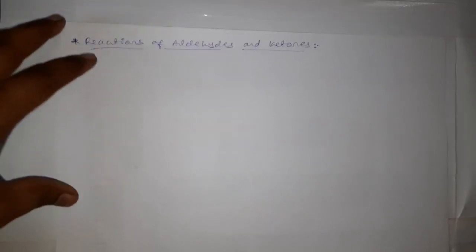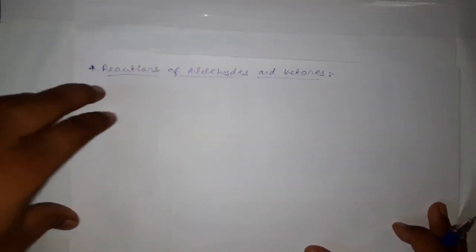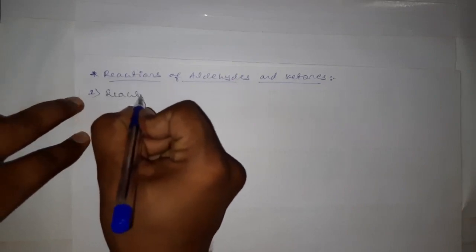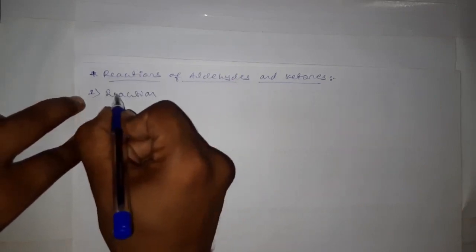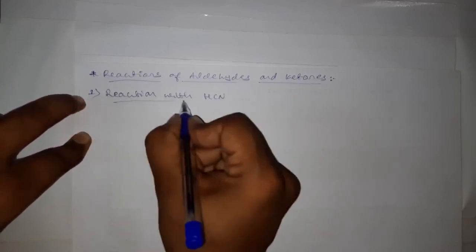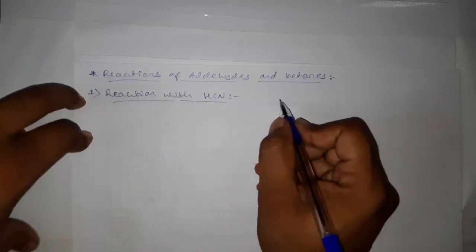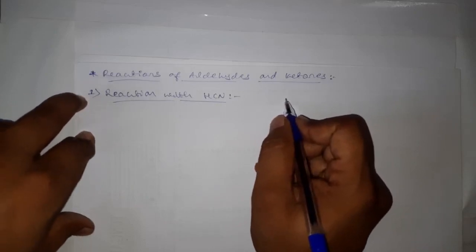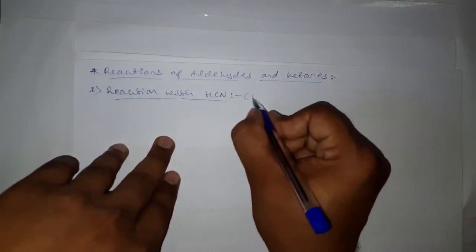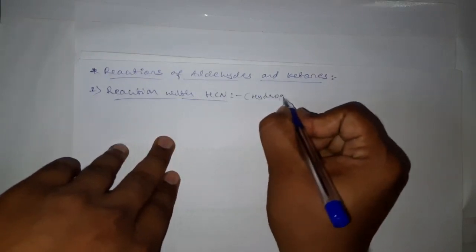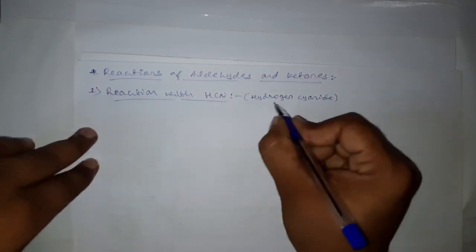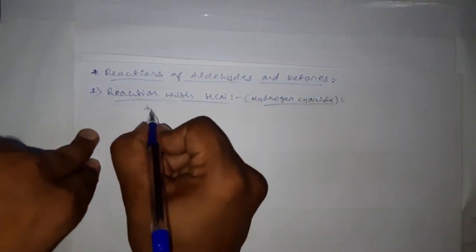Now coming to the reactions of aldehydes and ketones, first we have to discuss the reaction with hydrogen cyanide. This HCN is hydrogen cyanide.